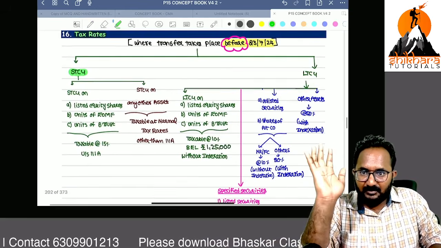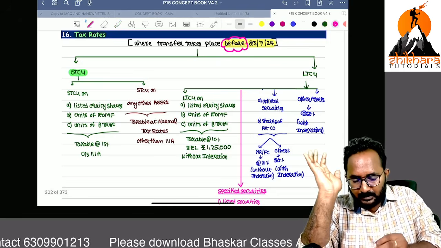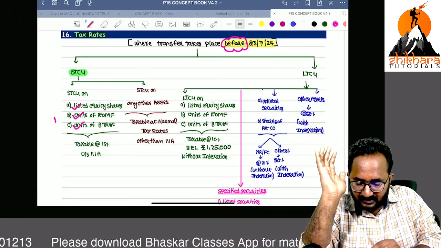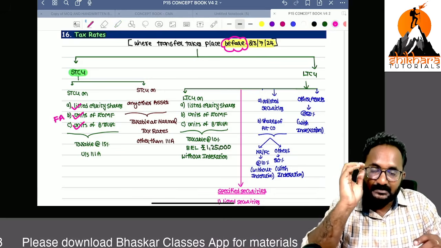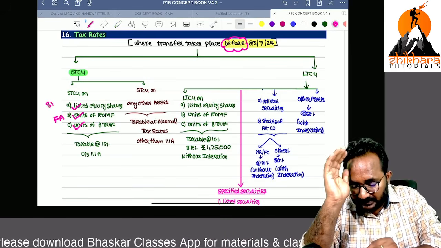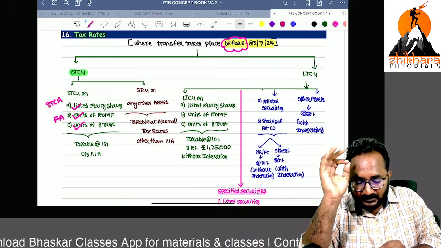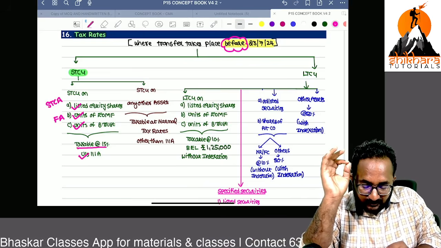Before the amendment, we had two things. Remember: listed equity shares, units of equity oriented mutual fund, units of business trust. We can call these assets financial assets. If these are short term capital assets, we have to calculate the capital gain under section 111A, taxed at the rate of 15%.